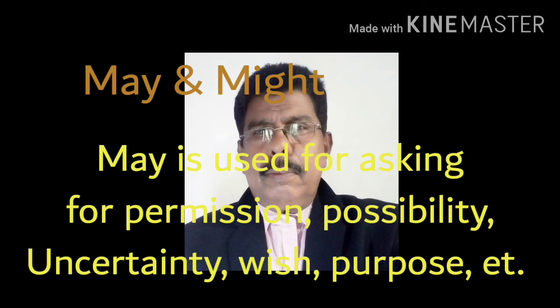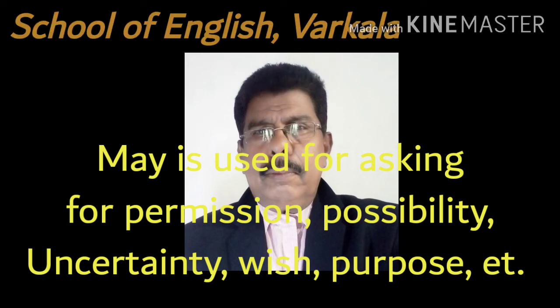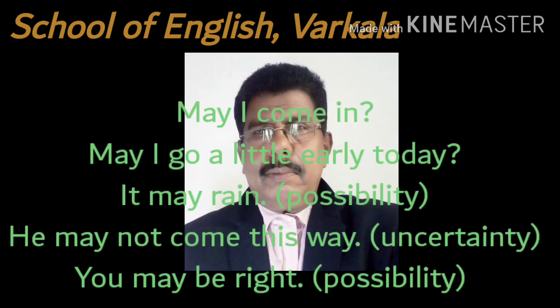Next comes may and might. May is used for asking permission, possibility, uncertainty, wish, purpose, etc. Have a look at these sentences. May I come in? Seeking permission. May I go a little early today? Seeking permission. It may rain. There is possibility of rain.